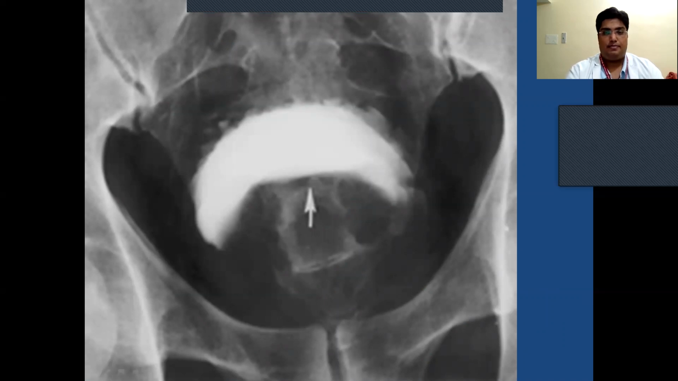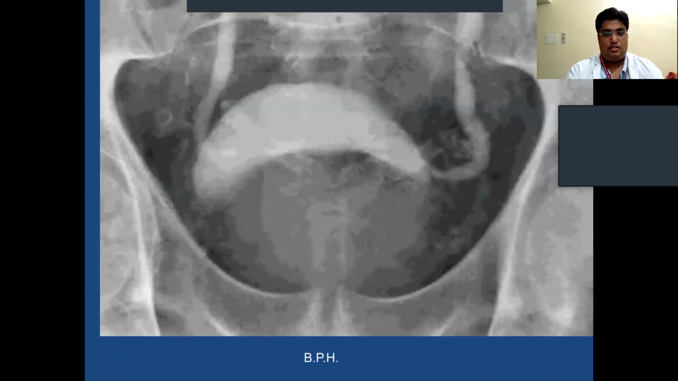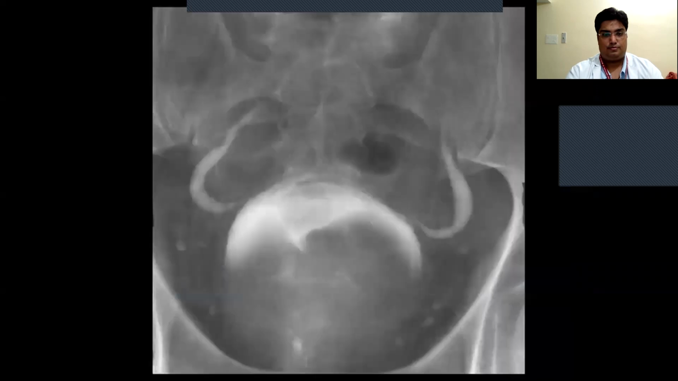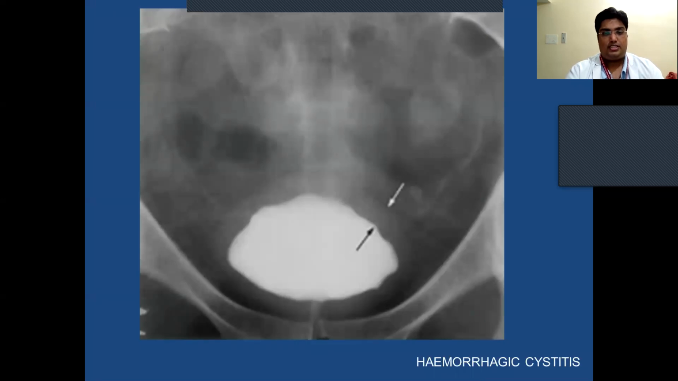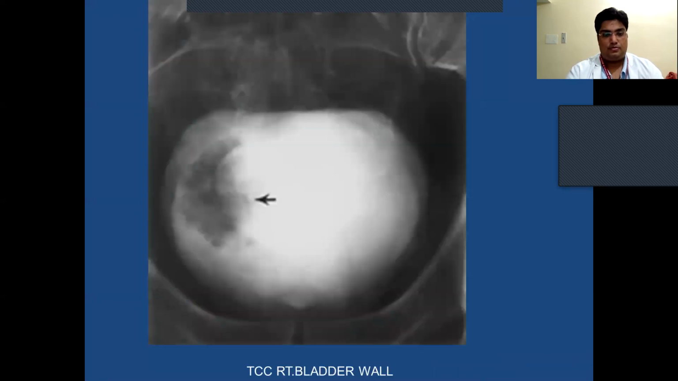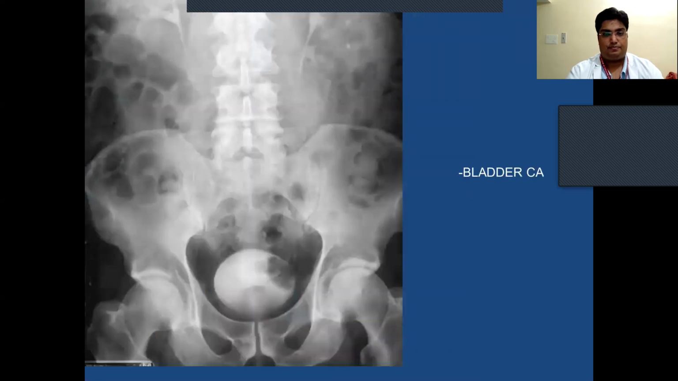This is a filling defect caused by BPH. Another filling defect caused by benign prostatic hypertrophy. Filling defects and reflux seen. Filling defects with reflux, a vaginal mass in a female patient. Hemorrhagic cystitis noted. This is a transitional cell carcinoma in the right bladder wall. Note the irregularity and filling defects. This is a bladder carcinoma on the left wall.